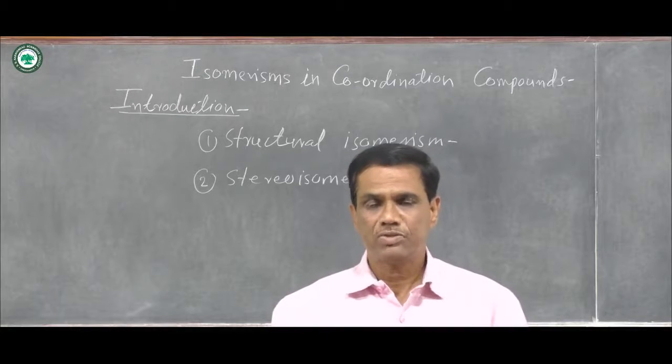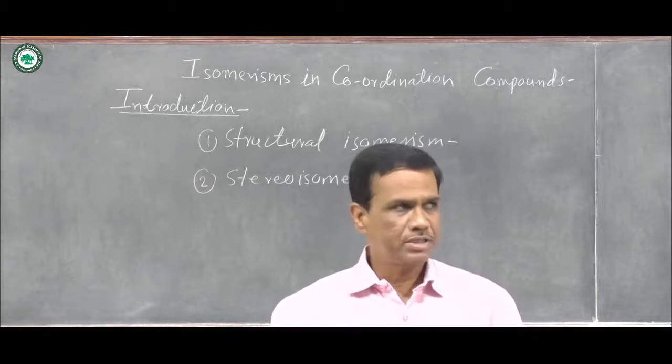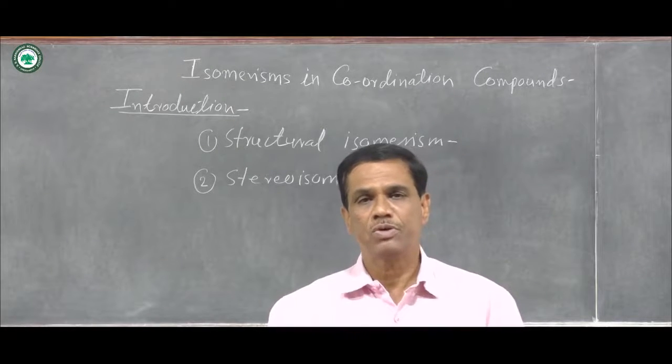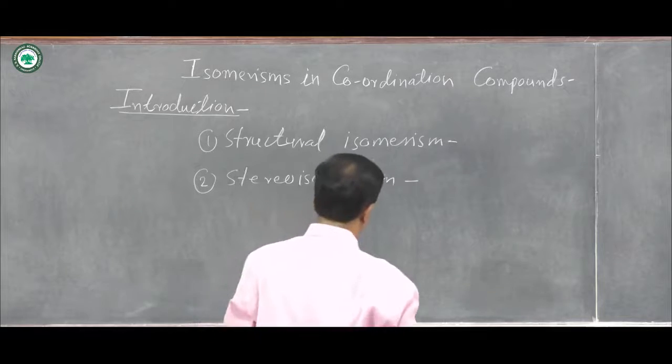Generally, these isomerisms are included in structural isomerism, and in structural isomerism, structural arrangements of atoms or groups are different. Then second is stereoisomerism.